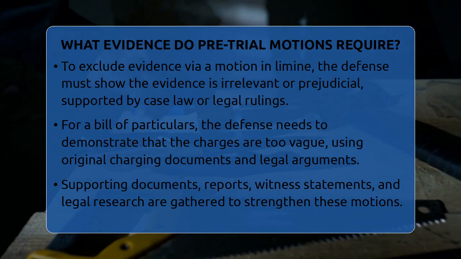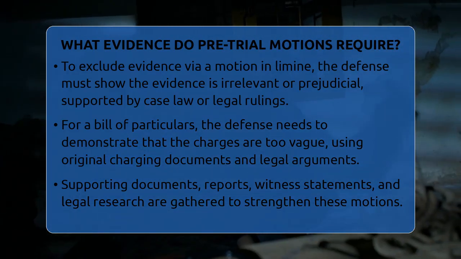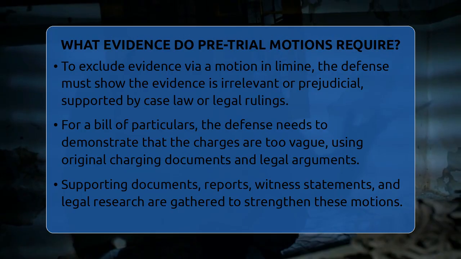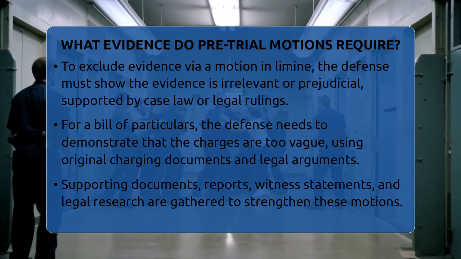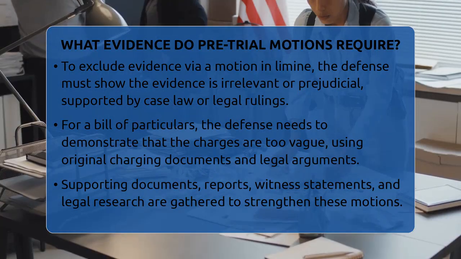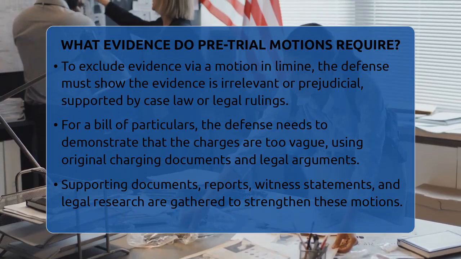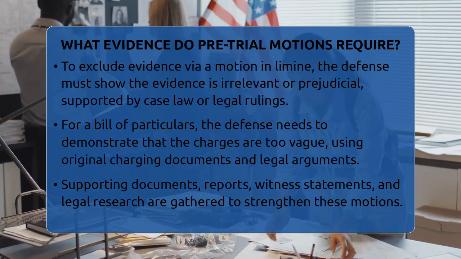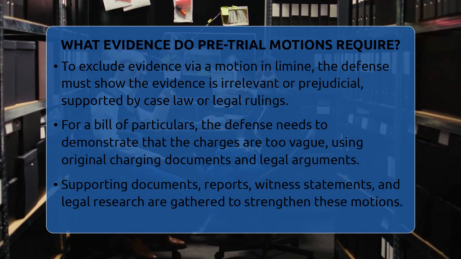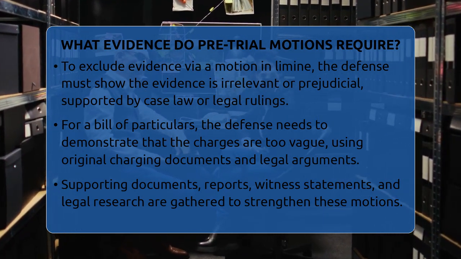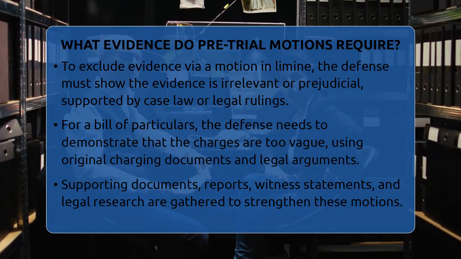When requesting that certain evidence or testimony be excluded through a motion in limine, you must show that the evidence is irrelevant or more prejudicial than helpful. Supporting documents, legal case law, or previous rulings can help make this case. Lastly, if you ask for a bill of particulars, you need to show that the charges are too vague. The original charging documents, along with legal arguments, can demonstrate why more specific details are necessary.